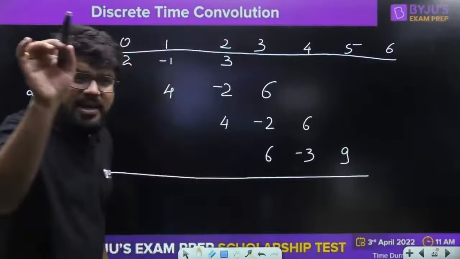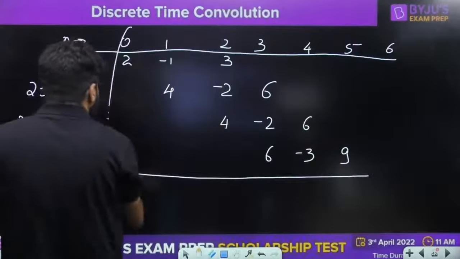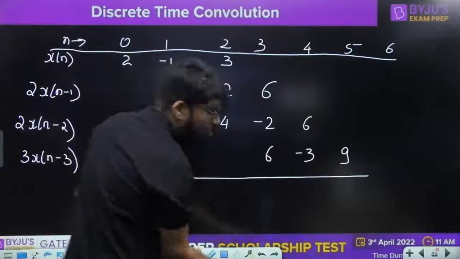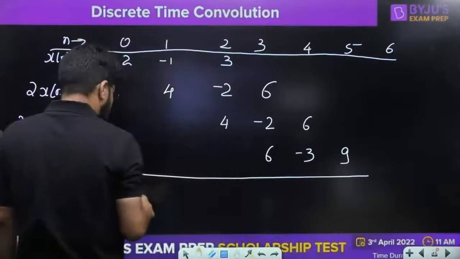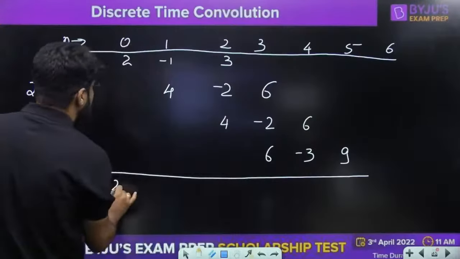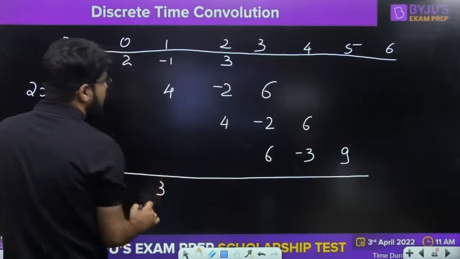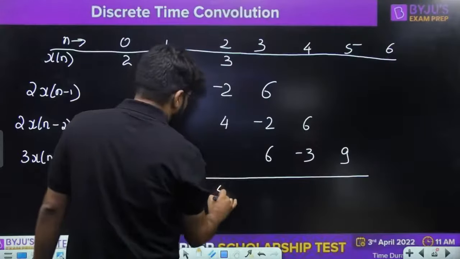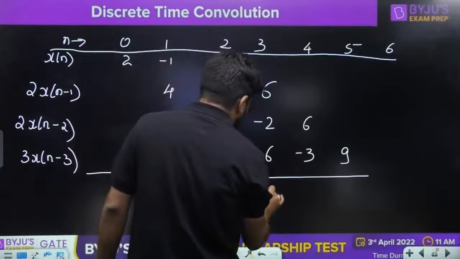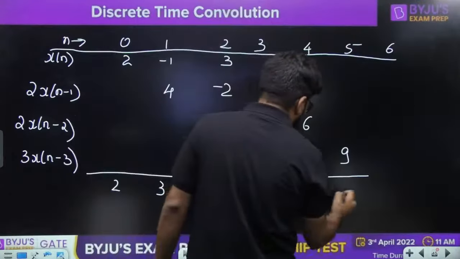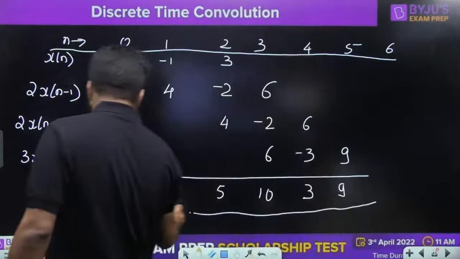You add for the corresponding values of time. That means you will add by column. You will do the sum by column. So this is 2. Minus 1 and 4 makes 3. 3 minus 2, 1, 1 plus 4, 5. 6, 6, 12 minus 2, 10. 6 minus 3, 3. And this part is equal to the 9.